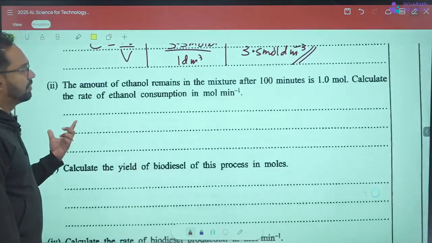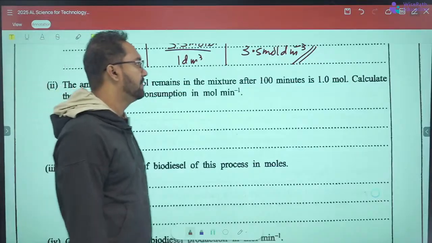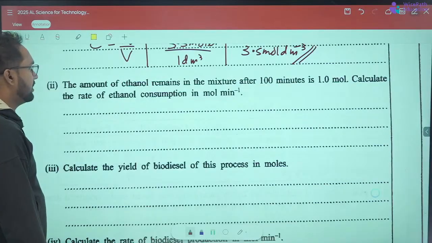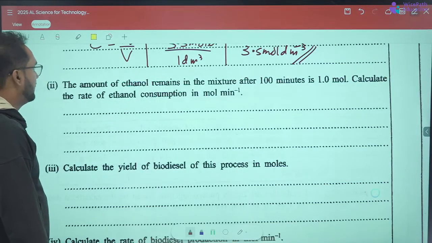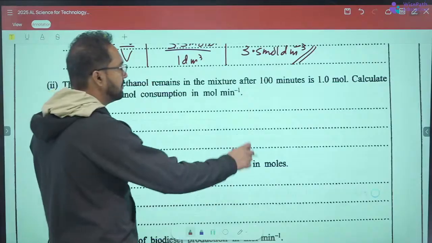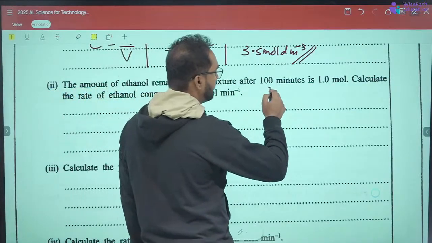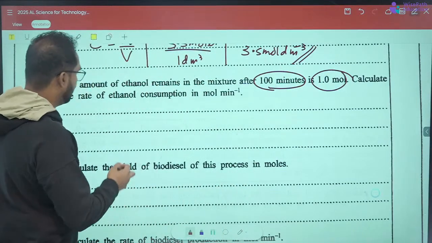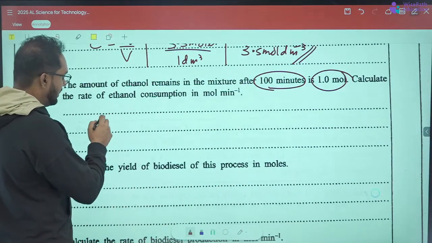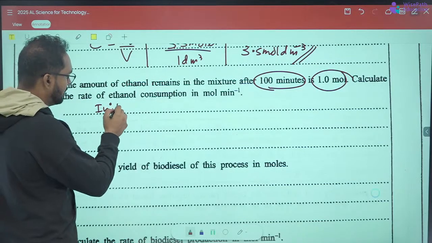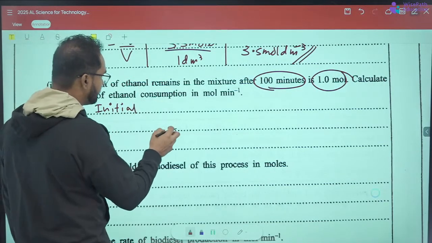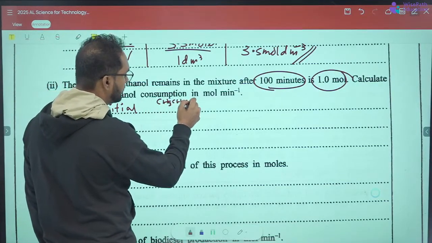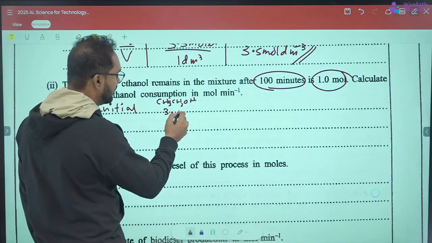The amount of ethanol remaining in the mixture after 100 minutes is 1.0 moles. Calculate the rate of ethanol consumption in moles per minute. If I write it this way: initially, CH3CH2OH, the ethanol, was 3.5.